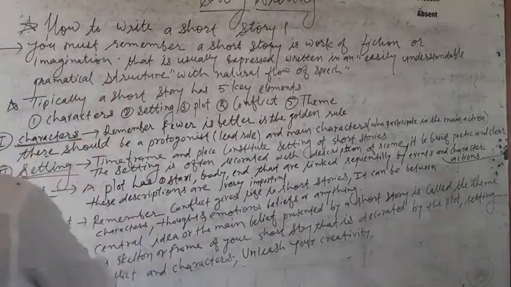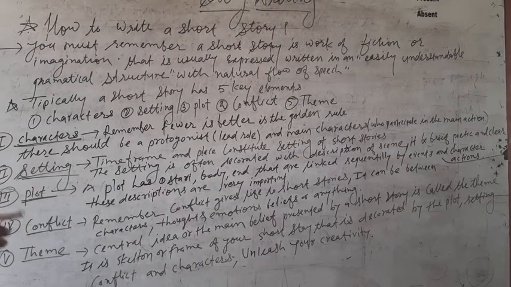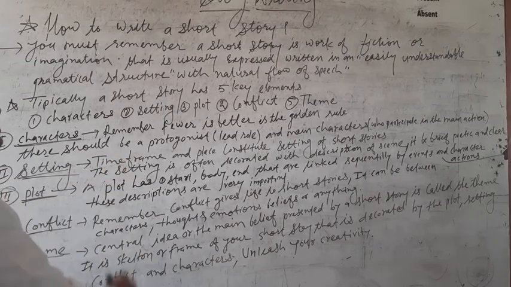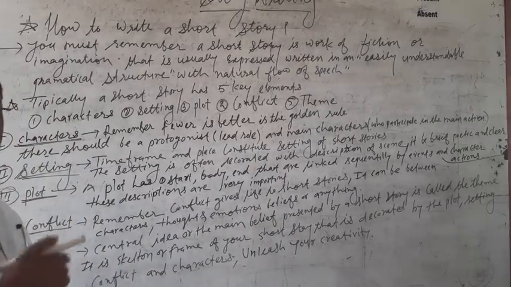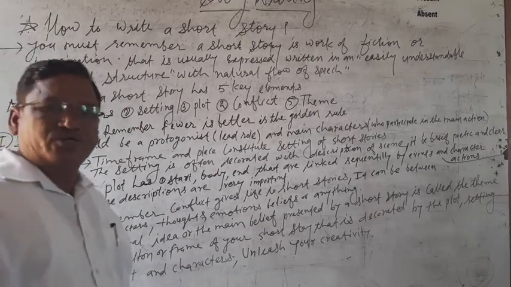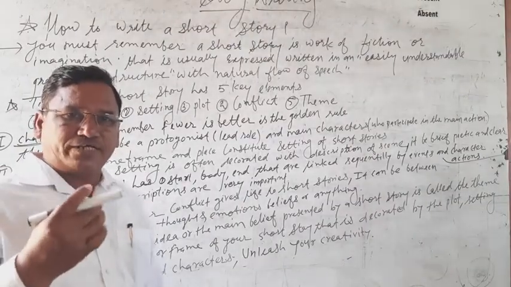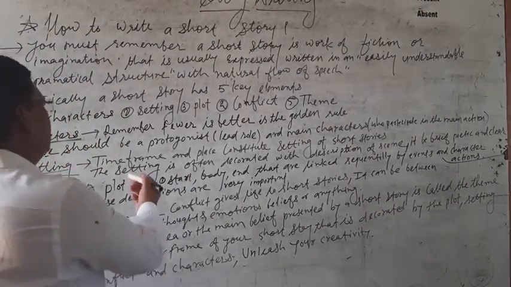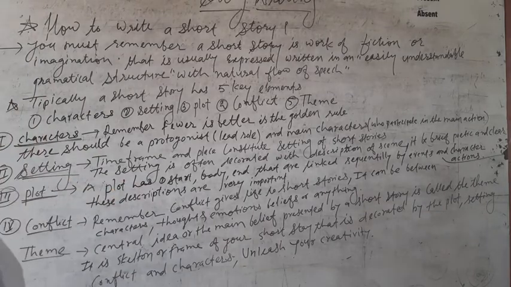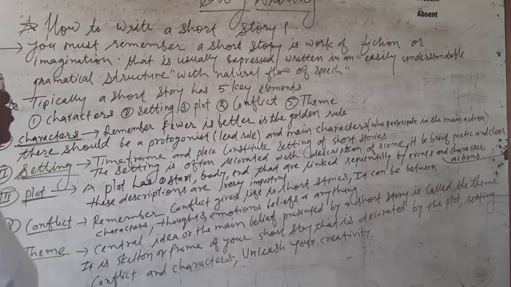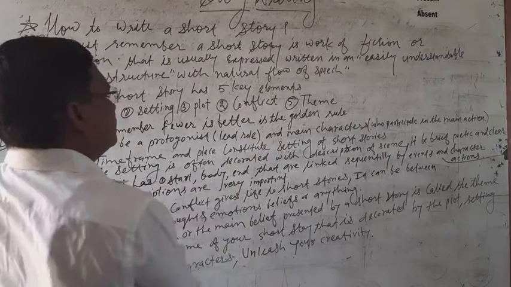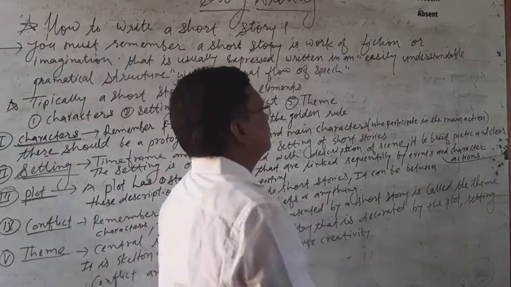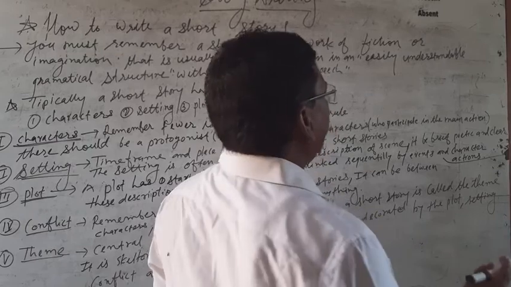Now see here, number 2, setting. So how should the setting of the story be? Time frame and place constitute the setting of short stories. Time frame and place means once upon a time. Suppose you are going to write a story, once upon a time means a particular time, and that is most important. The setting is often decorated with a description of scene and it should be brief, poetic and clear.